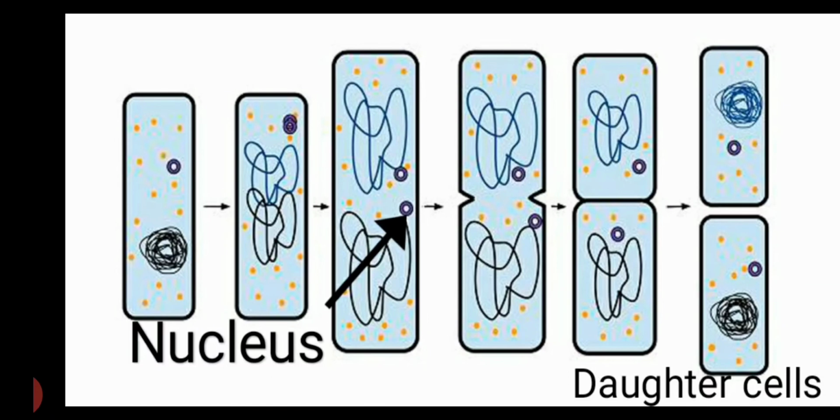So in this diagram we can see, first of all, the nucleus is divided into two parts, then the genetic material is divided, and after that the cytoplasm is separated or divided into two parts by the cell plate, and after that the daughter cells are formed, and each of the daughter cells grows and forms the adult.